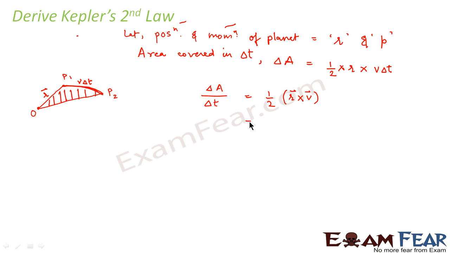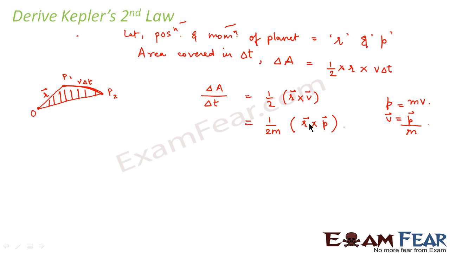We already know that momentum is equal to mass into velocity, so velocity is nothing but momentum divided by mass. Mass being a constant quantity, it will come out. So this would be r cross p divided by 2m. Now what is r cross p?